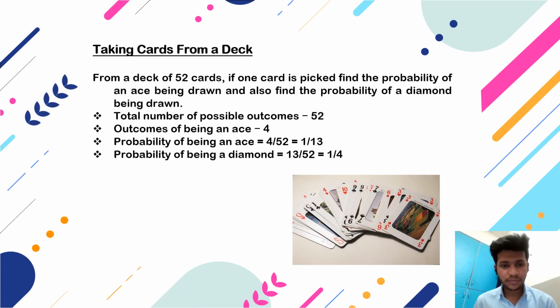Taking a card from a deck. From a deck of 52 cards, if one card is picked, then find the probability of an ace being drawn and also find the probability of a diamond being drawn. Total number of outcomes is equal to 52. Outcomes of being an ace is 4. Probability of being an ace is equal to 4 by 52, that is 1 by 13. Probability of getting a diamond is equal to 13 by 52, that is 1 by 4.